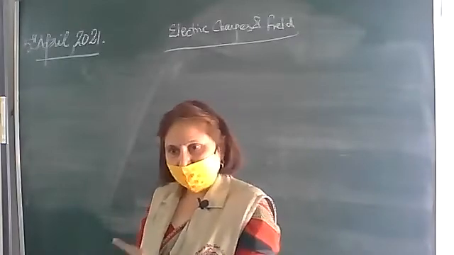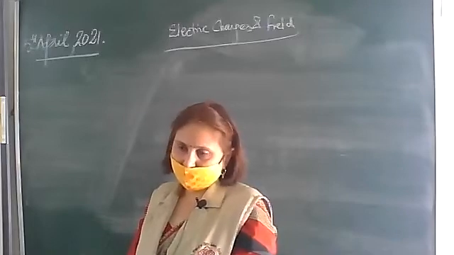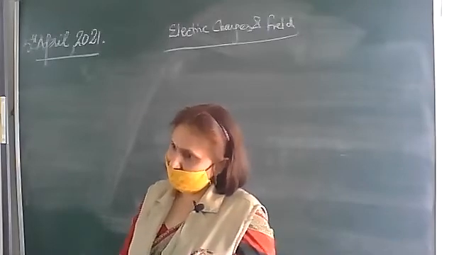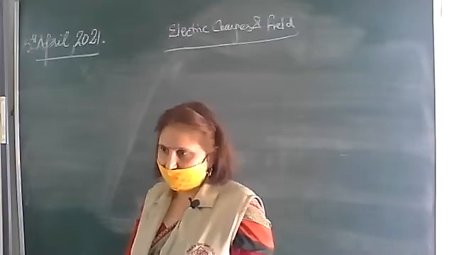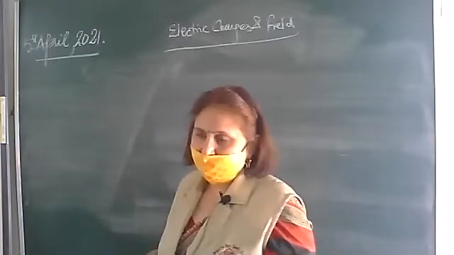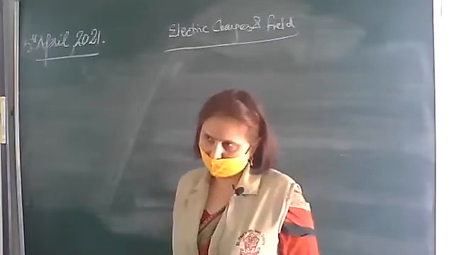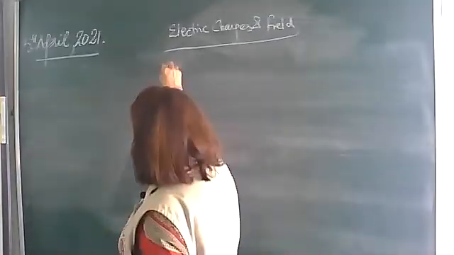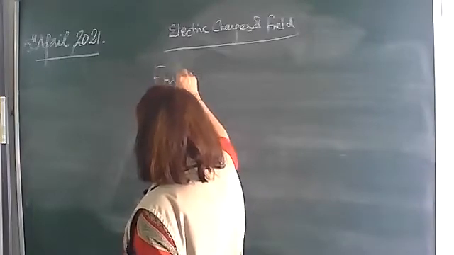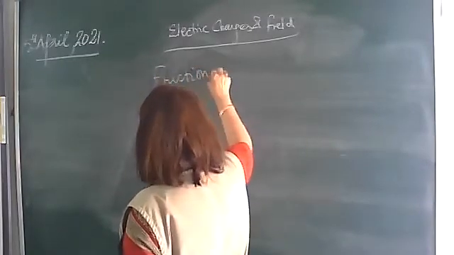And the negative charge acquired by the negatively charged body will be equal to the positive charge acquired by the positive body. This type of electricity is developed due to friction between the two bodies. That is why we call it frictional electricity.